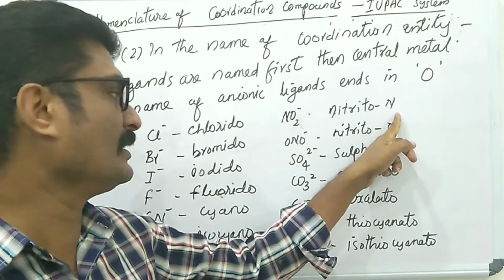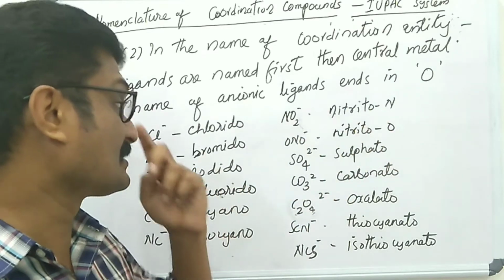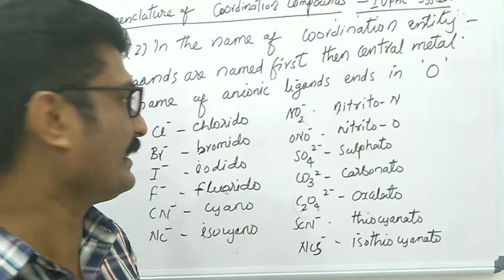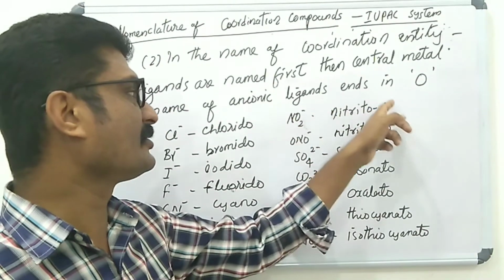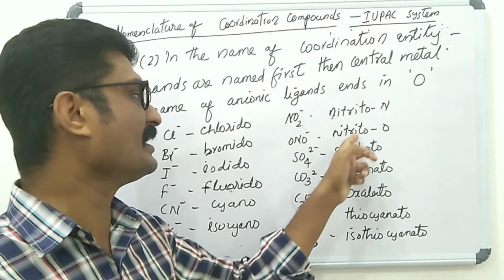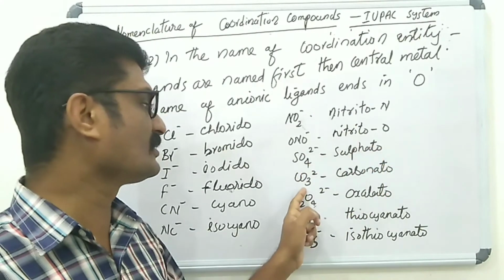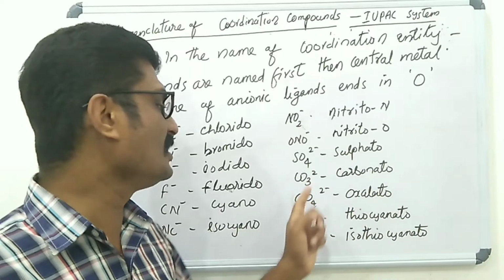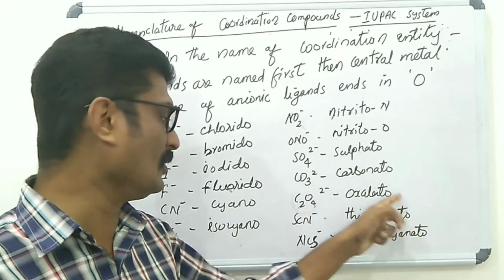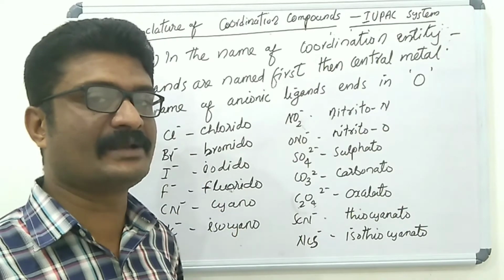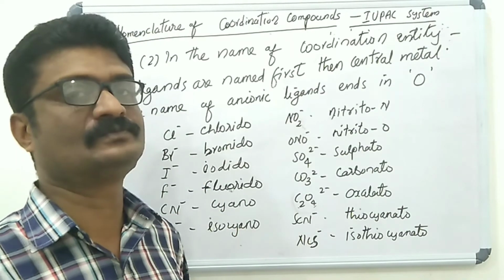We know NO2-, CN-, and SCN- are examples of ambidentate ligands. NO2- nitrito-N, ONO- nitrito-O, SO4 2- sulfato, CO3 2- carbonato, C2O4 2- oxalato, SCN- thiocyanato, and NCS- isothiocyanato.